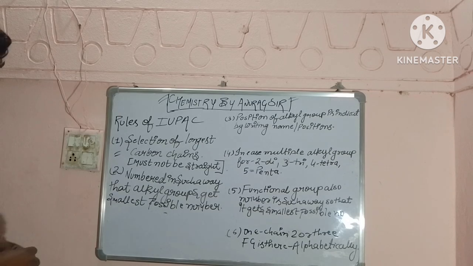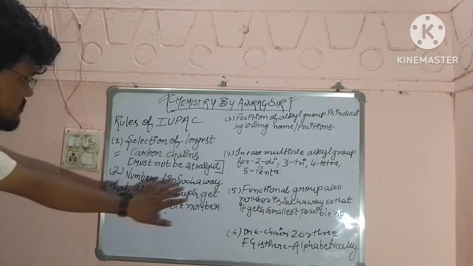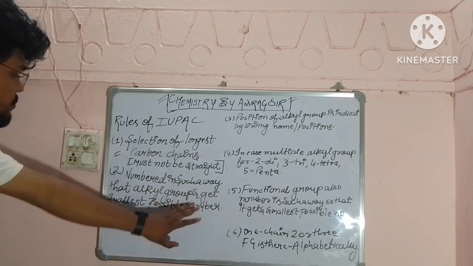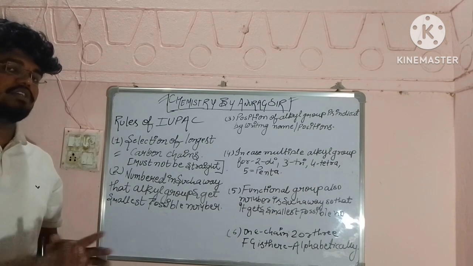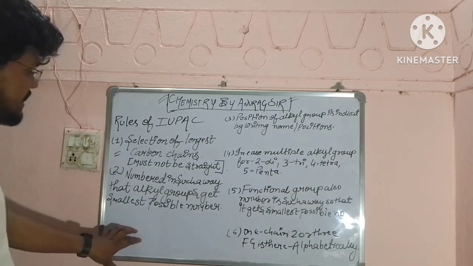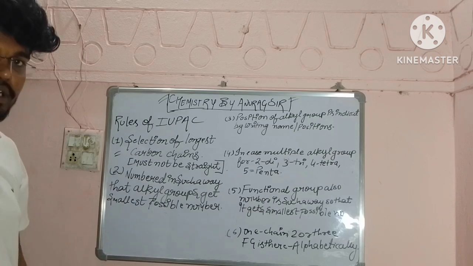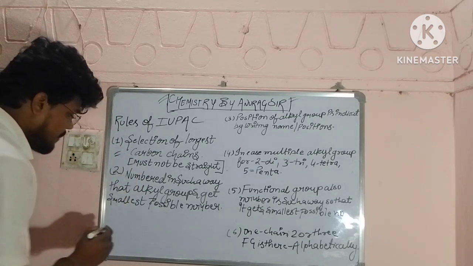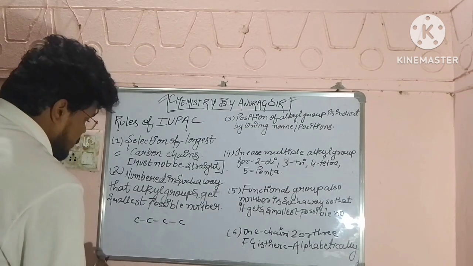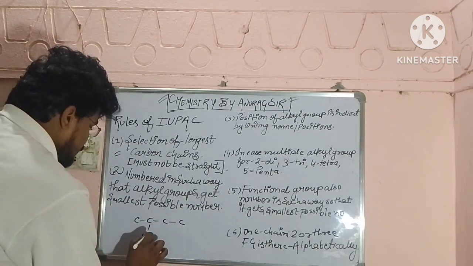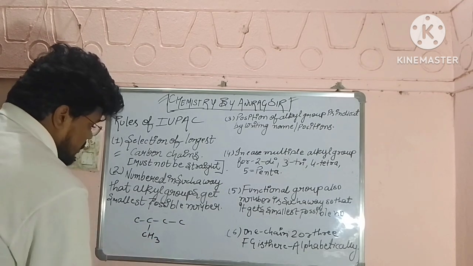Then we have to number in such a way that the alkyl groups get the smallest possible number. Suppose we have C and C, and here we have CH3.